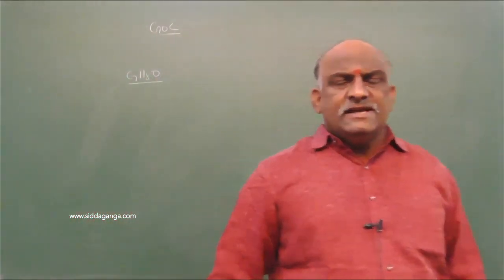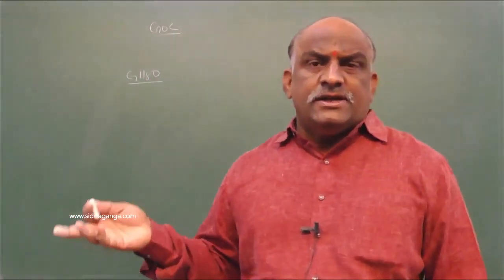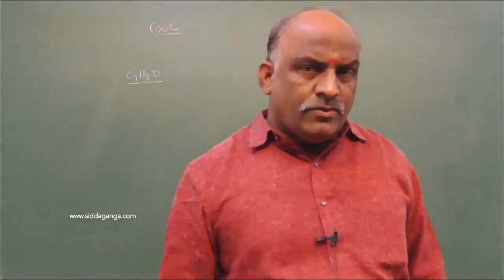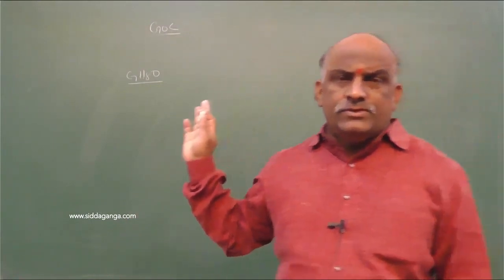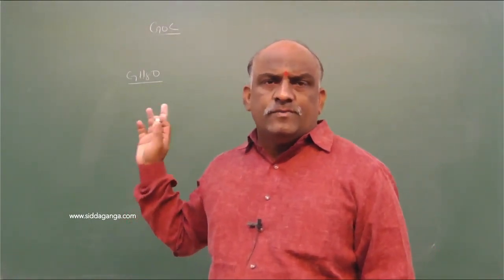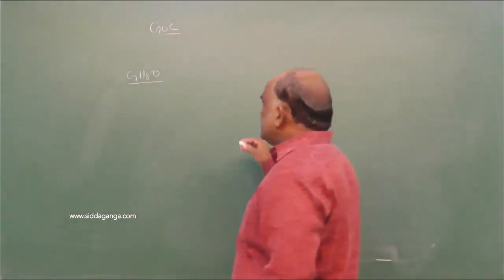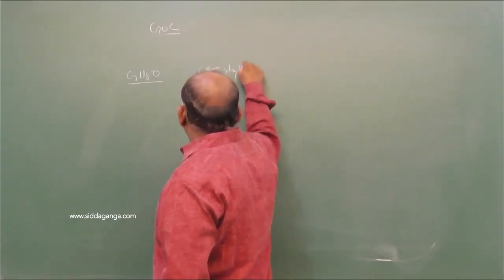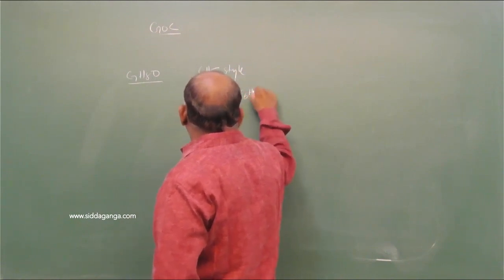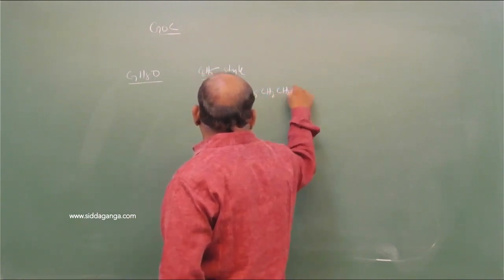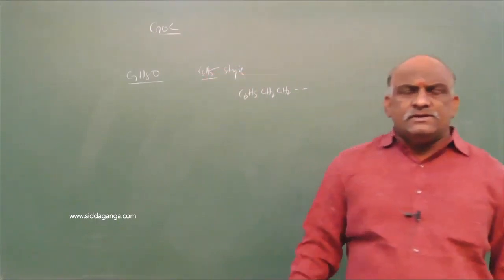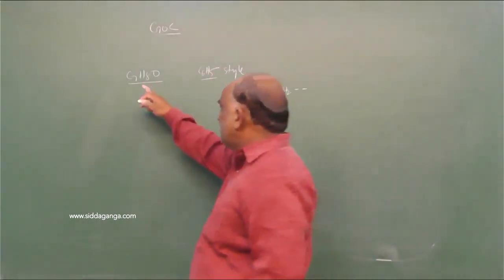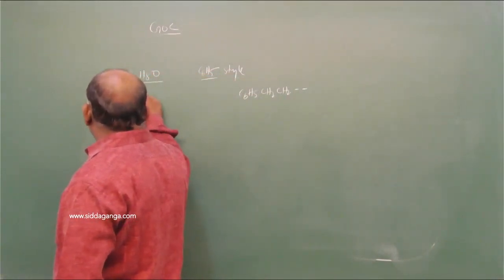And next one, suppose the formula given was C7H8O. C7 means more than 6 carbons. Generally, more than 6 carbons, if you observe, this is an example for an aromatic compound, a cyclic compound. For cyclic compounds, you can follow the C6H5 style, C6H5CH2 style, C6H5CH2CH2 style.